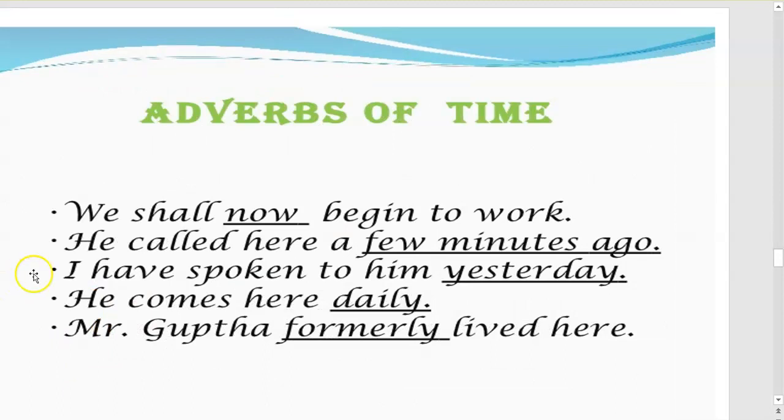Now let us go to adverb of time. We shall now begin to work. When are you going to begin your work? Now. He called a few minutes ago. I spoke to him yesterday. He comes here daily. Mr. Gupta formerly lived here. So if you ask the question when, you will get the answer as adverb of time.